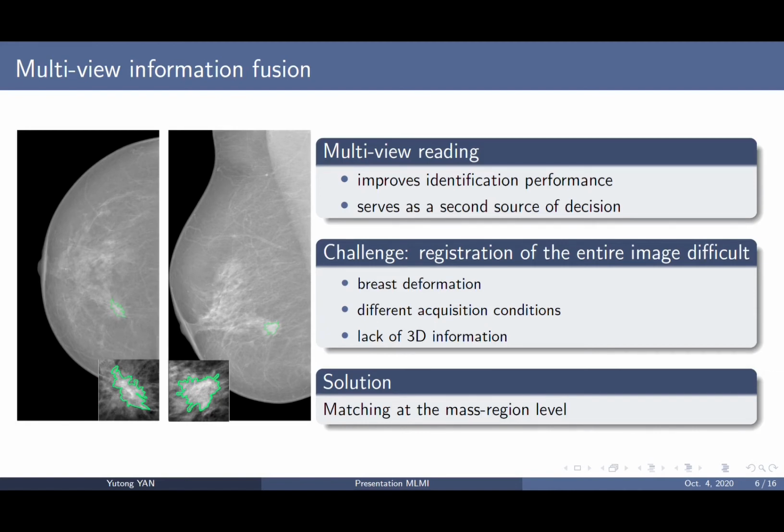In this context, we want to take advantage of the information from the CC and MLO views in order to improve the performance of mass detection and localization. However, due to breast deformation, different acquisition conditions, and the lack of 3D information, registration of the entire mammogram is difficult. Therefore, multi-view fusion is a challenging task. In this case, we start with matching at the level of mass regions, such as the two mass patches shown on the left, which are from different views but containing the same mass.